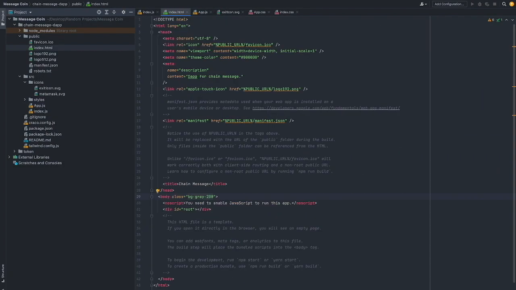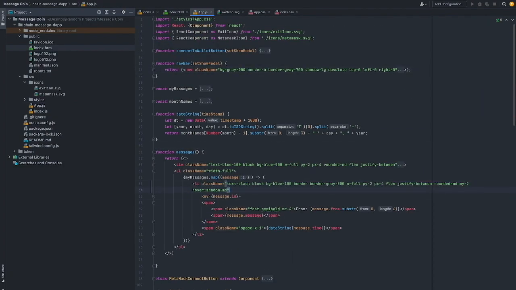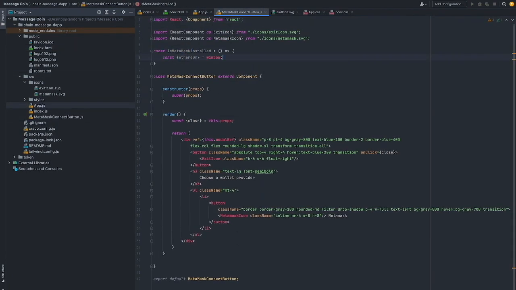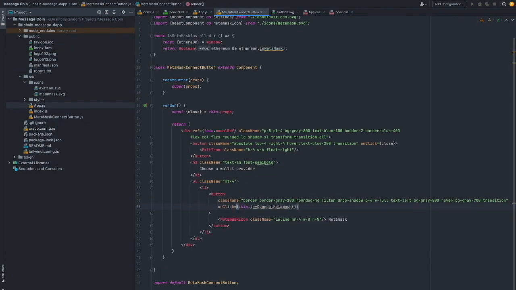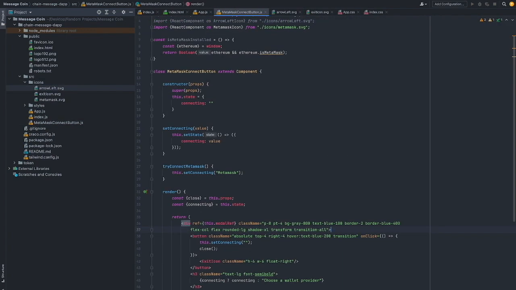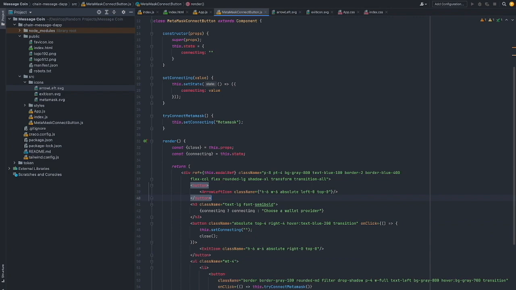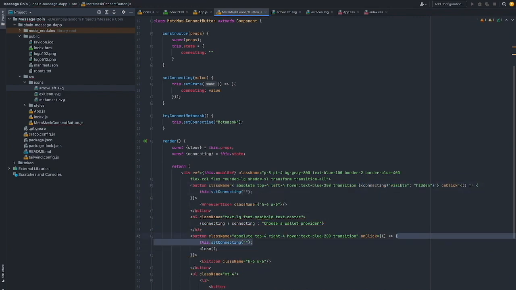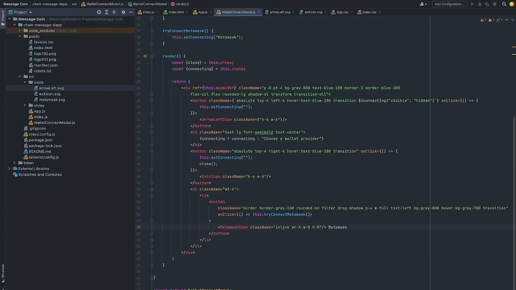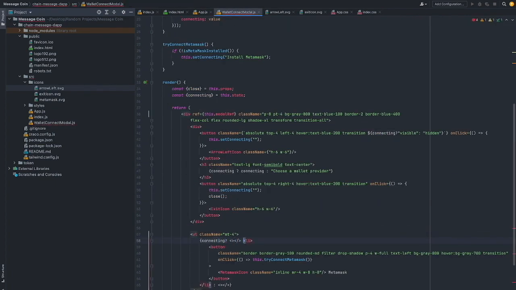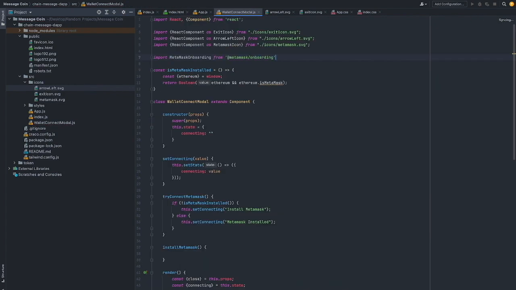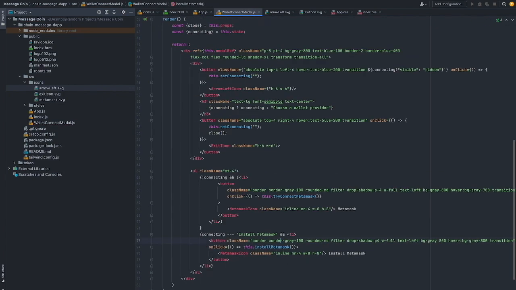So my next goal was to make the wallet connection button actually work. And I sped up the clip even faster here to get past the boring parts because this took a while. But basically, I just added a bunch of logic to handle scenarios where, let's say, they didn't have MetaMask installed, or they needed to connect their wallet, or if it's already connected, displaying that correctly. So here I'm just adding in a bunch of cases in the React.js code to handle all of those.